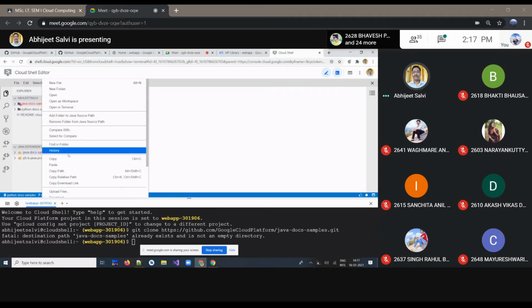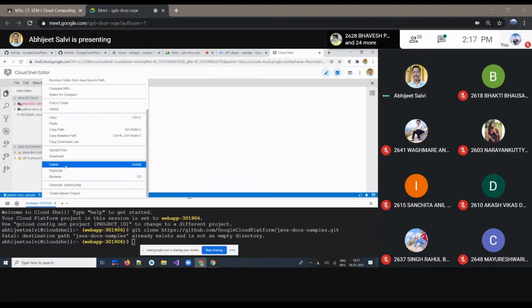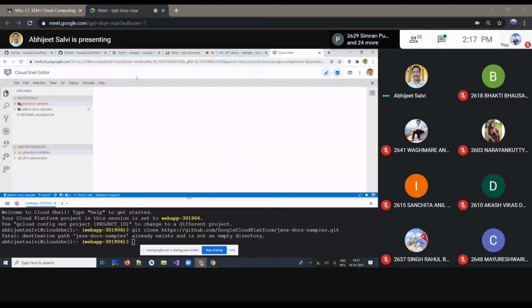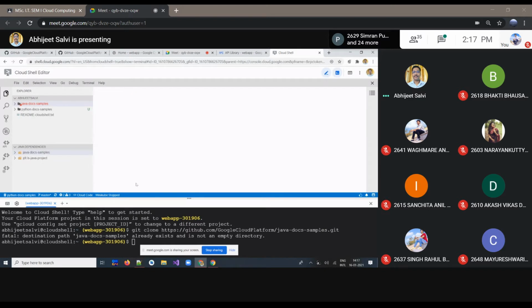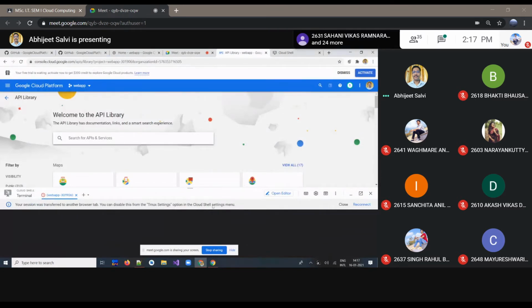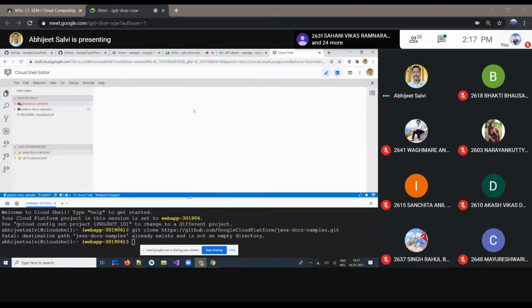Let me remove that, actually that will be a better option. Okay, and let me do it once.